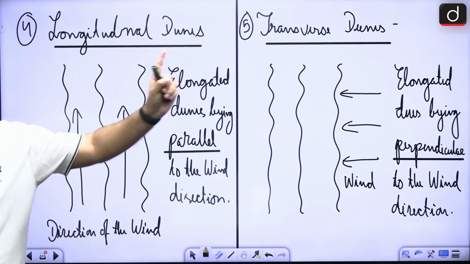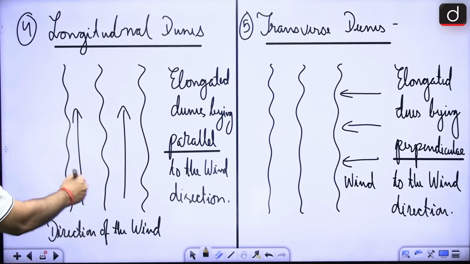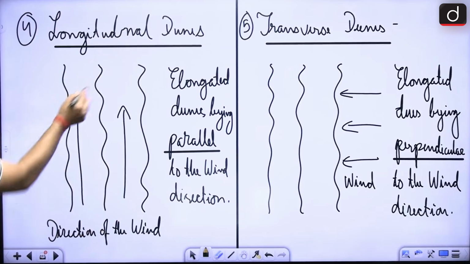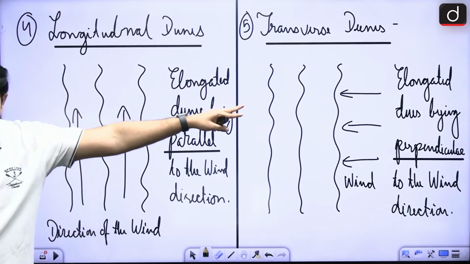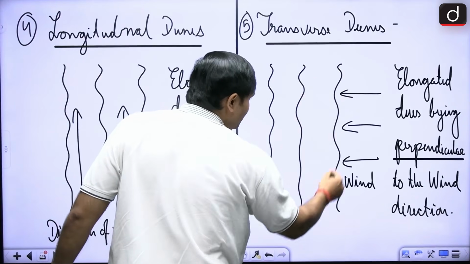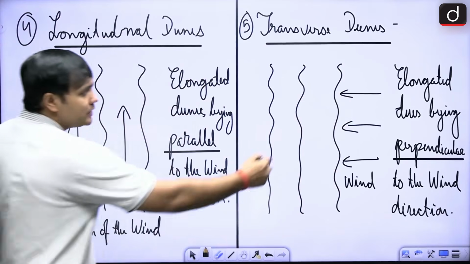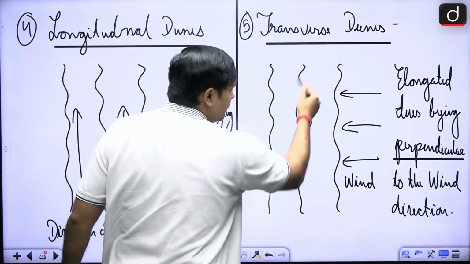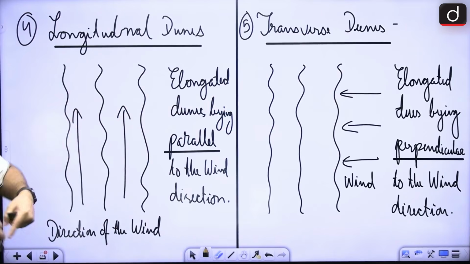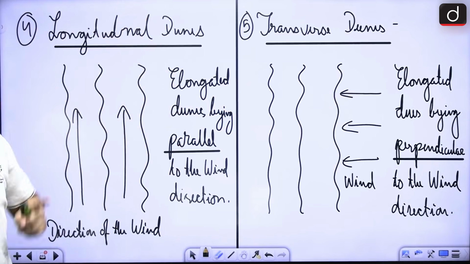Now, in case of longitudinal and transverse dunes, what is happening here? These are elongated dunes, but they are lying parallel to the wind direction in one case. In case of transverse dunes, they are again similarly shaped dunes, but perpendicular to the wind direction, right? So wind is coming from this side, and you will find this kind of dune formation here. In case of longitudinal dunes, the dunes are in the same direction as the direction of the wind, right?